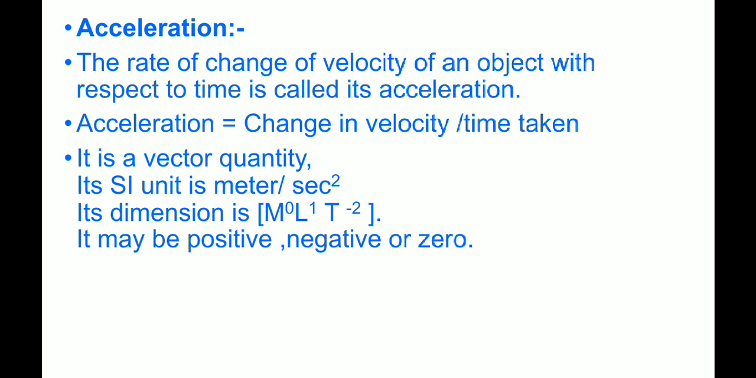Acceleration. The rate of change of velocity of an object with respect to time is called its acceleration. Acceleration equals change in velocity upon time taken. It is a vector quantity. Its SI unit is meter per second square. Its dimension is M raised to power 0 L raised to power 1 T raised to power minus 2. It may be positive, negative or zero.